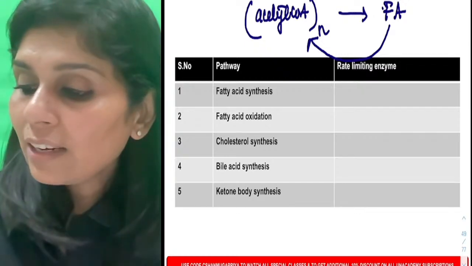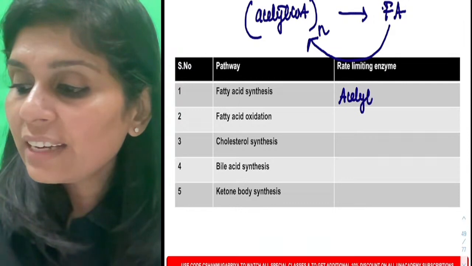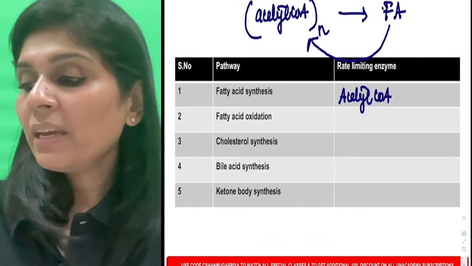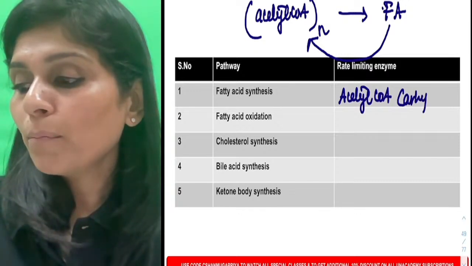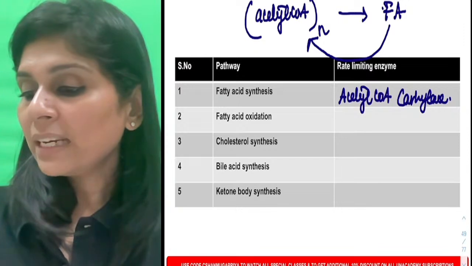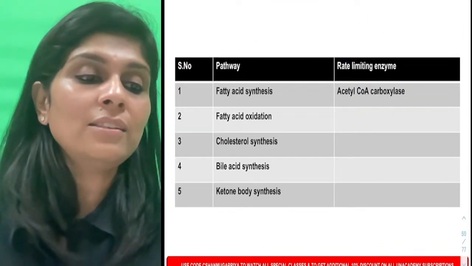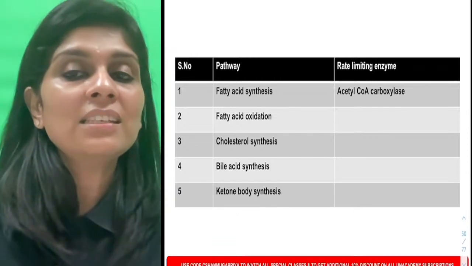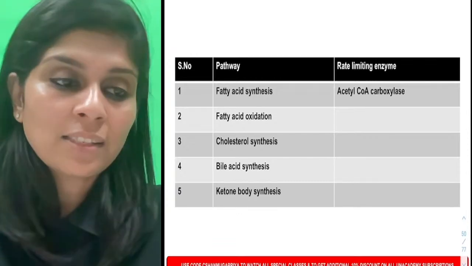So if acetyl-CoA is the building block of fatty acid, what do you think will be the rate limiting enzyme? It will be acetyl-CoA carboxylase. Do you understand this? So tell me, what is the rate limiting enzyme of fatty acid synthesis? You should remember that the building block is acetyl-CoA. So it has to be acetyl-CoA carboxylase.